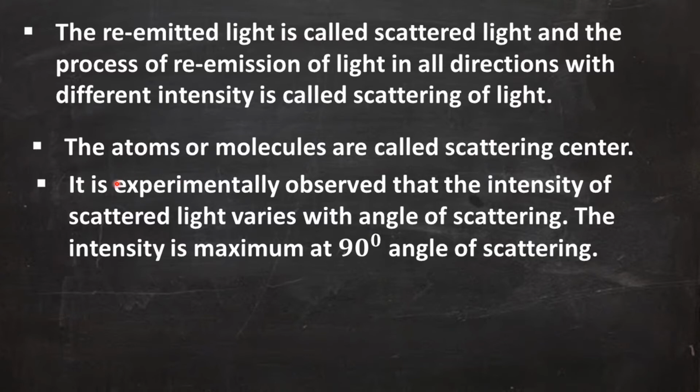And the atoms or molecules which absorb light energy and re-emit the energy are called scattering centers. And the intensity of the scattered light is more when the angle between the incident light and the scattered light is 90 degrees. It is experimentally observed that the intensity of scattered light varies with the angle of scattering. So the intensity is maximum at 90 degrees angle of scattering.